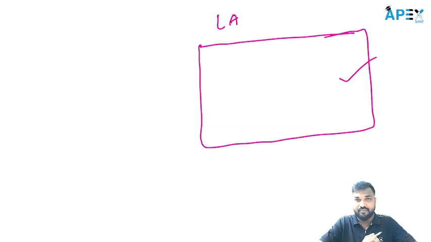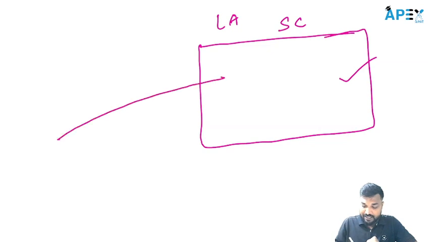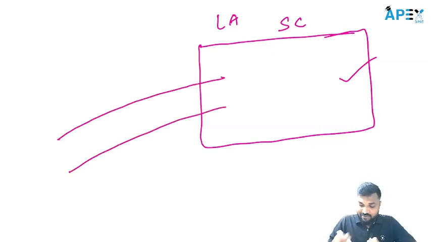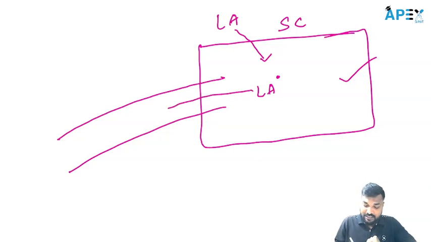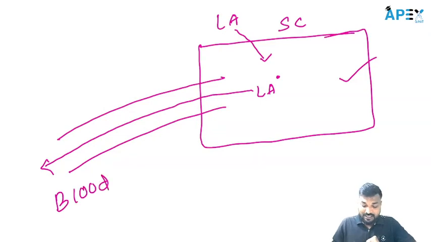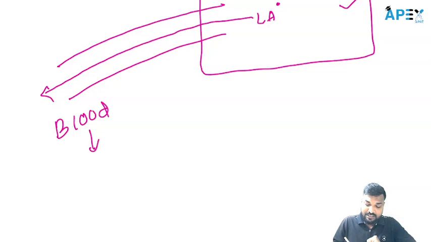Isn't it? Now, this is the subcutaneous route. This subcutaneous route contains the blood vessel. Whenever I give the local anesthetic at this place, through this blood vessel, the local anesthetic reaches the blood. After reaching the blood, it causes systemic toxicity.